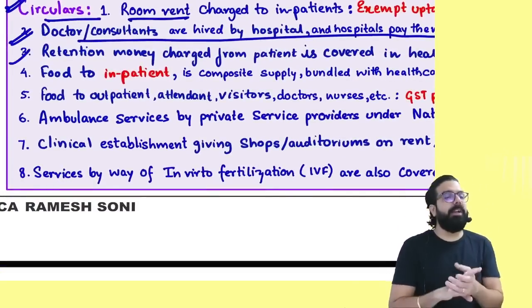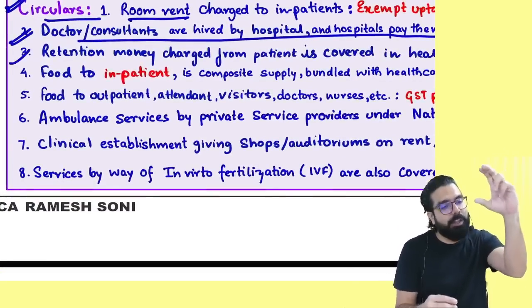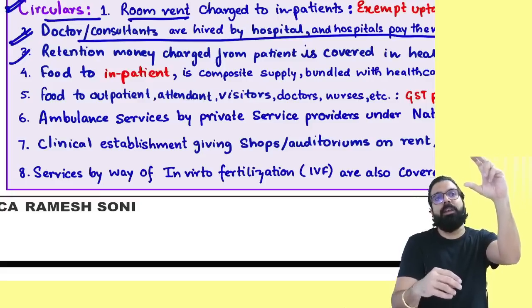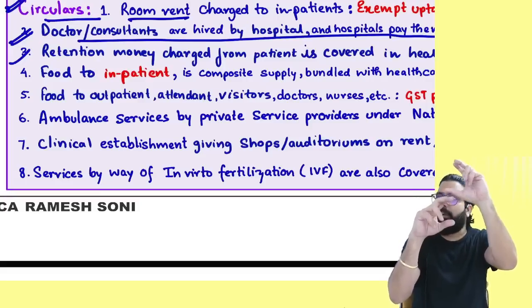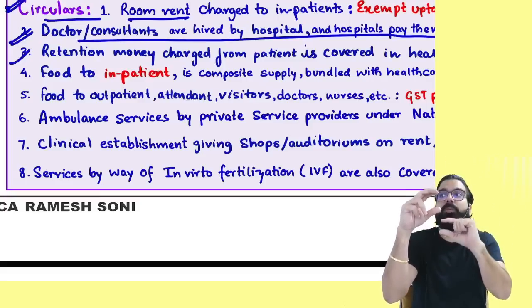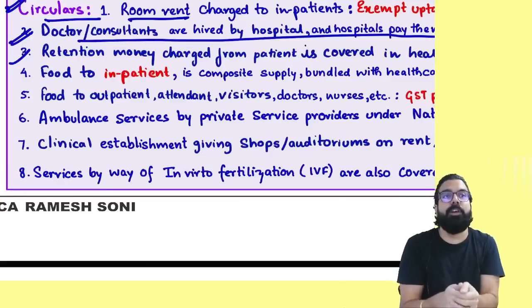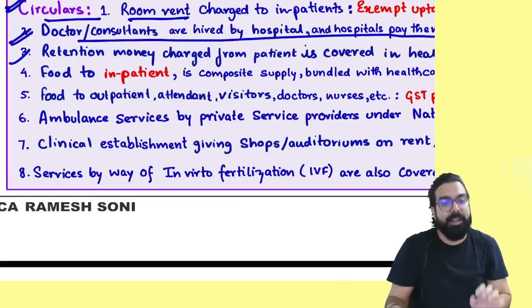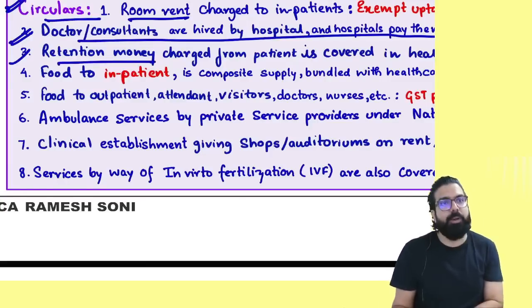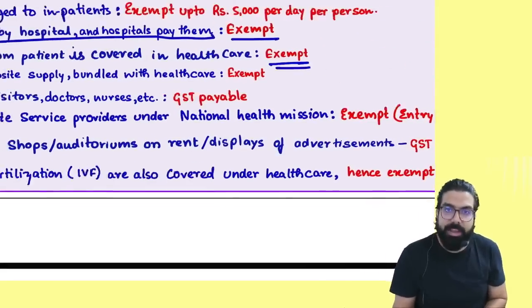One person was admitted in the hospital. They charged him 10,000 rupees. In 10,000 rupees, 8,000 was the treatment charges, and 2,000 the hospital retained because the hospital did your BP check etc. That is called retention money. Remember one thing, retention money is also exempted.